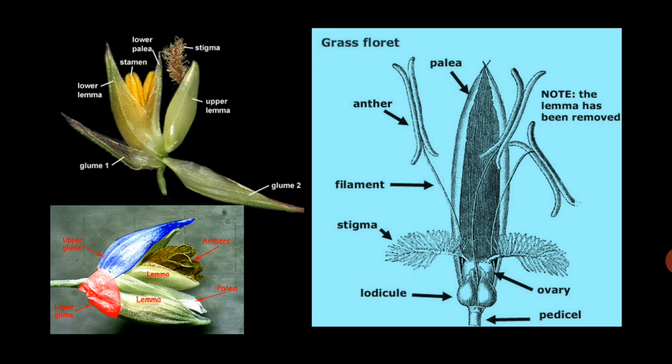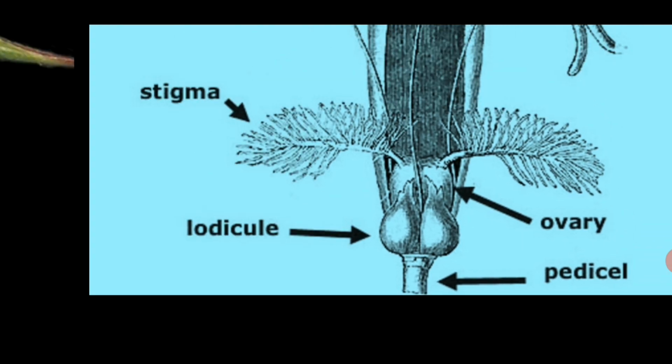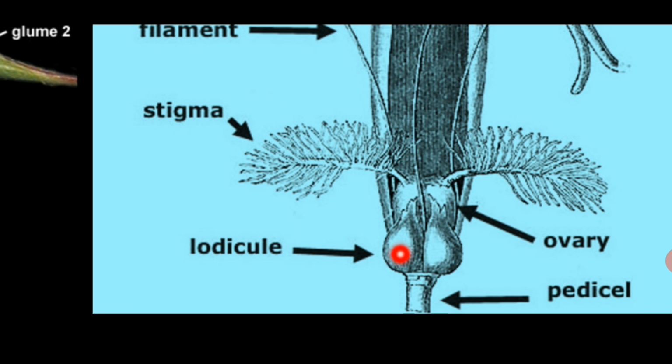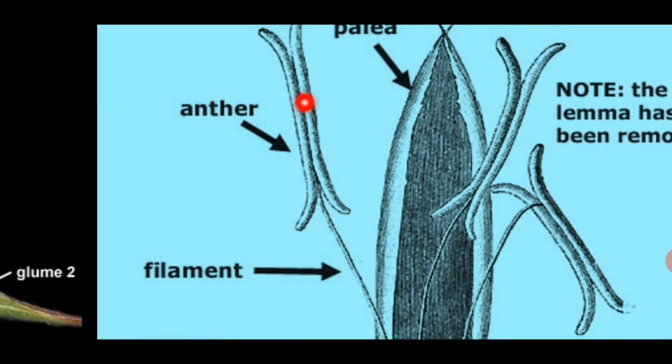The perianth of the flower, perianth is when the calyx and corolla are not distinguished, is represented by lodicules. These are two lodicules. They are actually hidden in the lemma, small expanding bulbs at the base of this floret. These are the flower petals. Expansion of the lodicules opens the floret to expose anthers and stigmas.